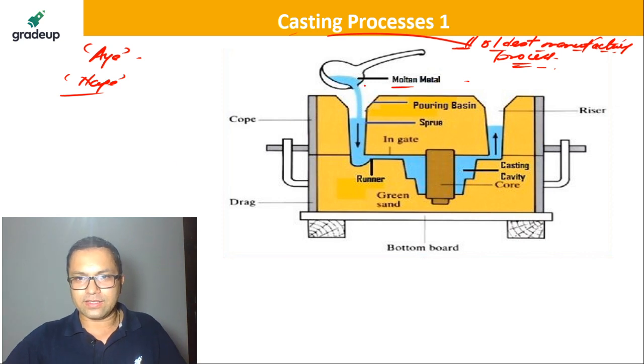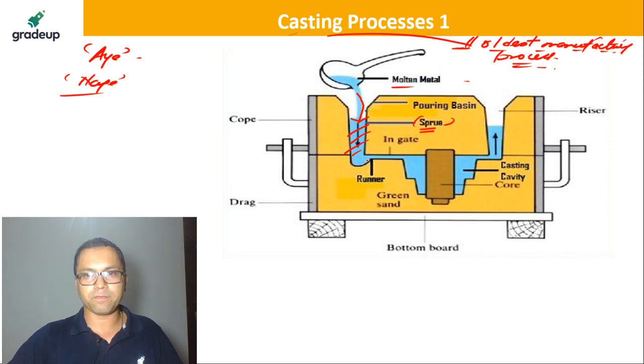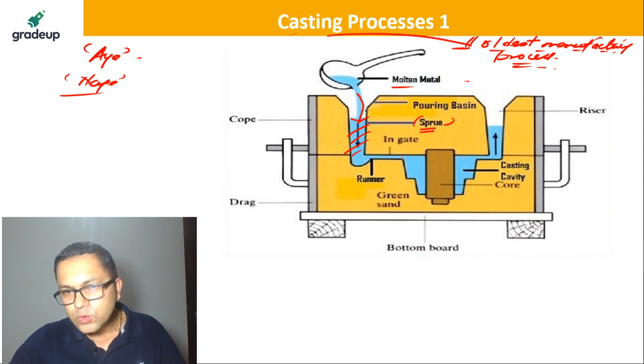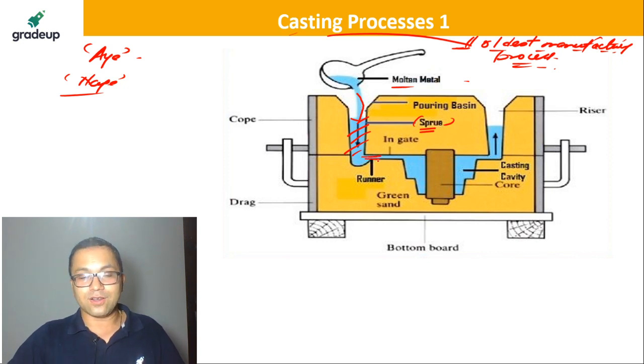Now the molten metal is getting poured into the sprue. Through the sprue, this one is given, it's called the sprue. Now it flows into the cavity. This portion over here is called the runner, right?